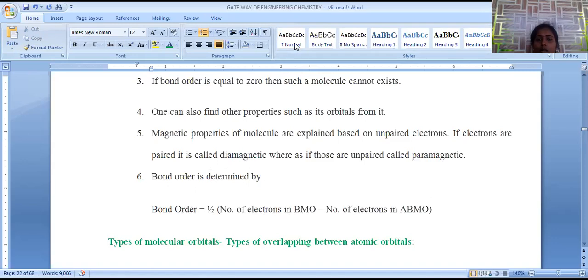So this is about the postulates of molecular orbital theory and the postulates of the linear combination of atomic orbitals, nothing but the LCAO method. Both methods are used to determine how atomic orbitals are combined, how the formation of molecular orbitals is possible, and what the important conditions are for the formation of molecular orbitals.